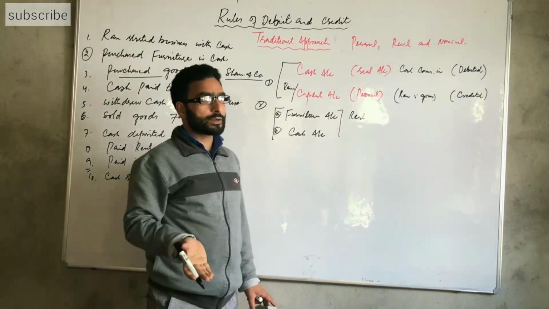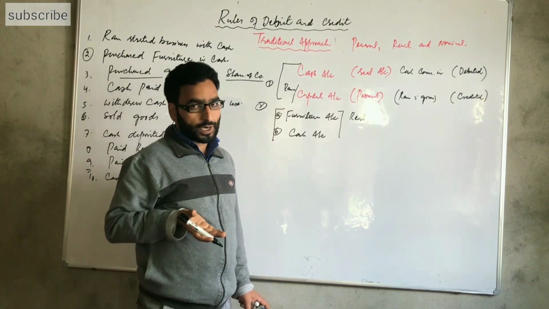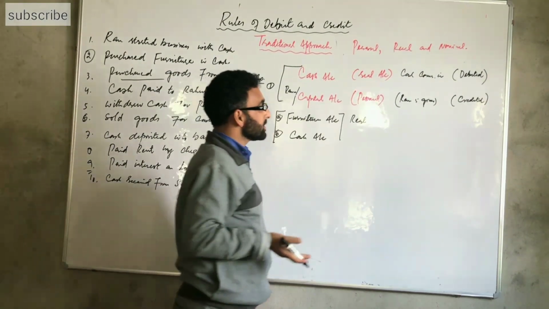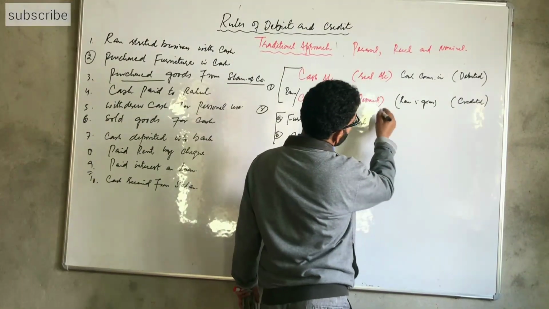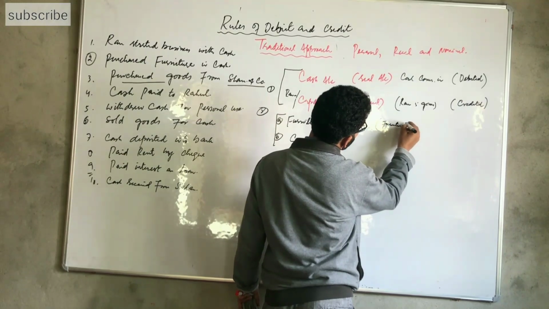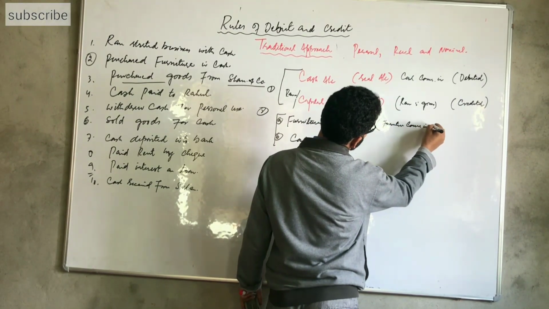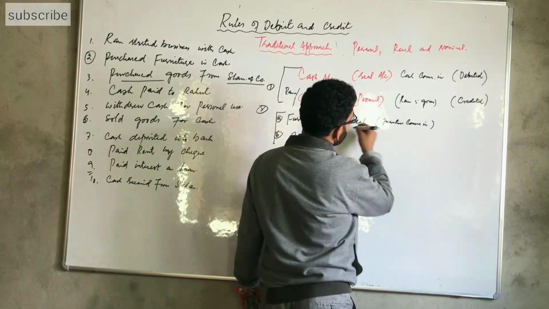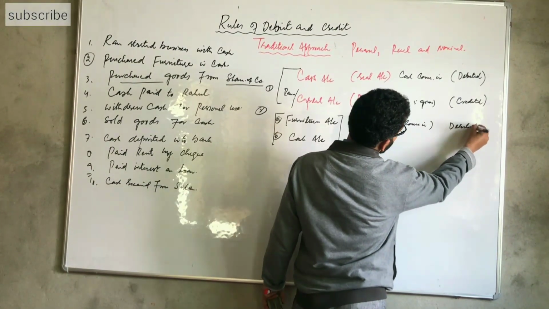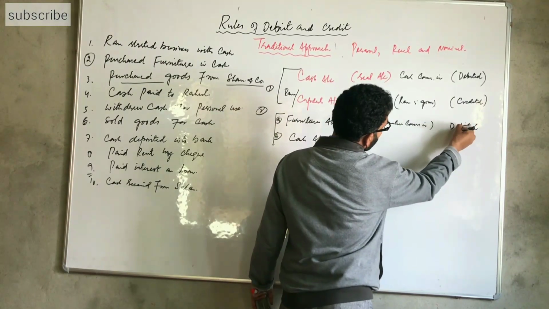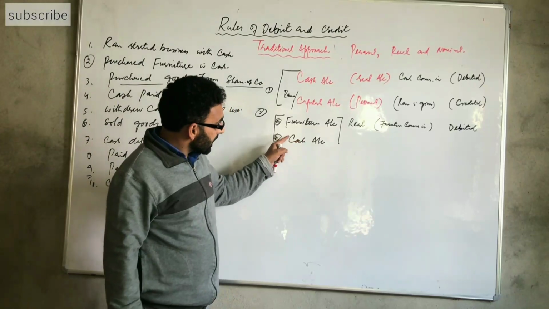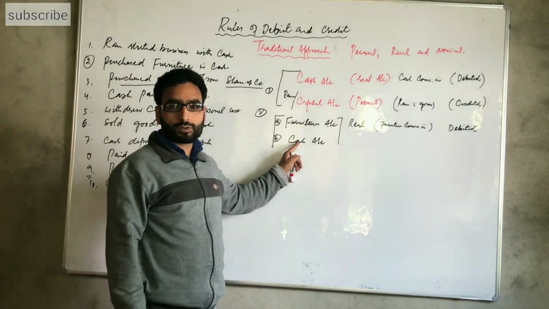So again, the business got possessions. The business got furniture, so the furniture account is debited. Furniture comes into the business, so we can write furniture comes in, and this account is debited. The furniture account is debited.